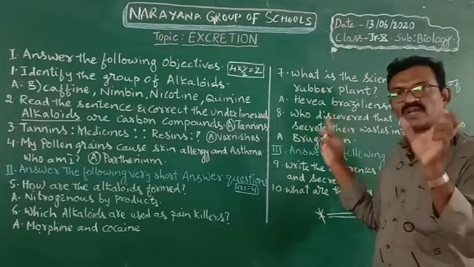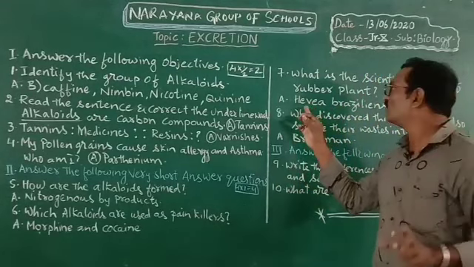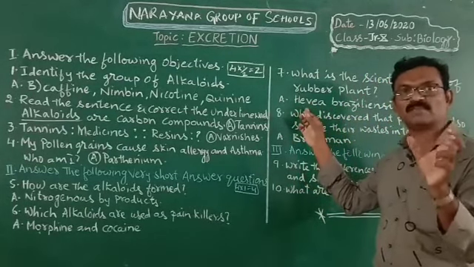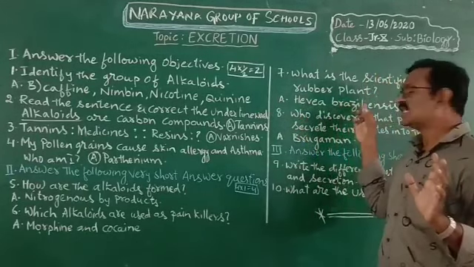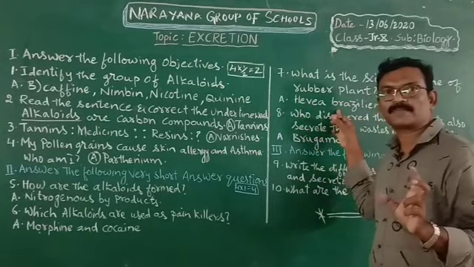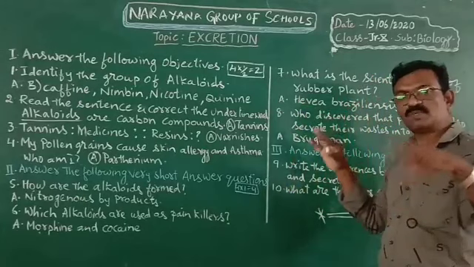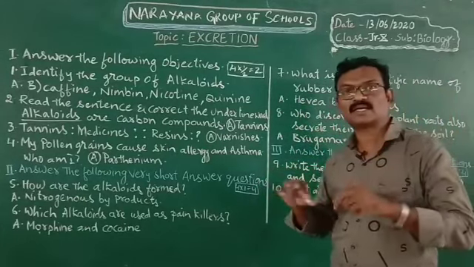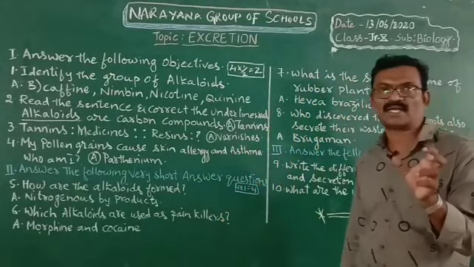Always when we are writing a scientific name, the first letter of the first name should be written in capital letter, but the first letter of the second name should be written in small letter. And if it is printed, it should be shown in italic style. Okay, Hevea brasiliensis is a rubber plant.